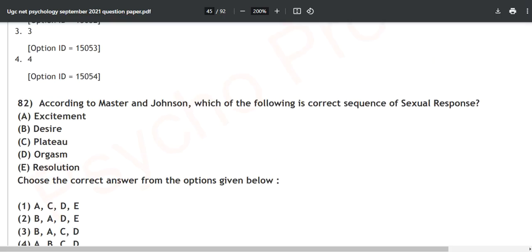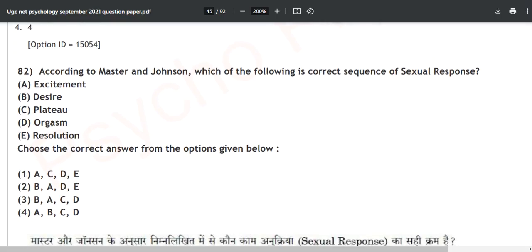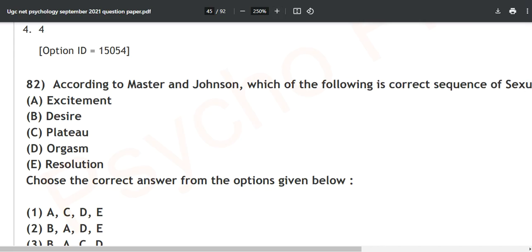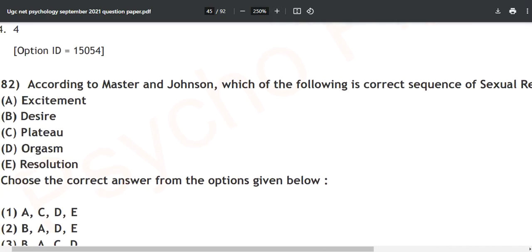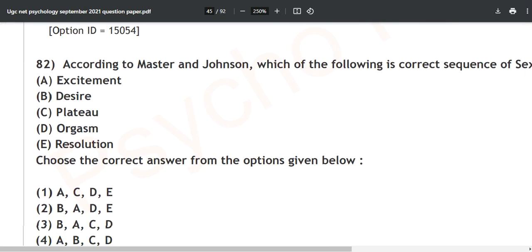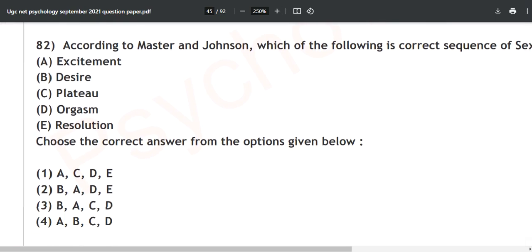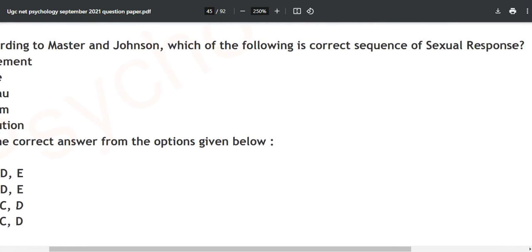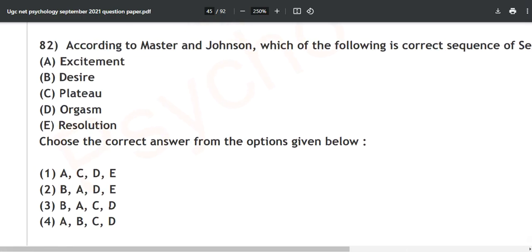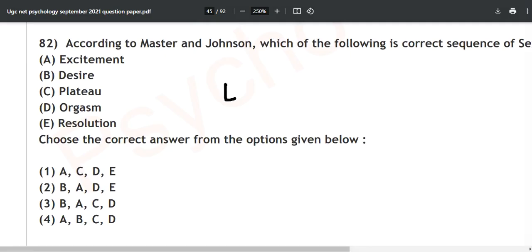According to Masters and Johnson, which of the following is the correct sequence of sexual response? This was a time when they used to ask again and again for this correct sequence. So which of the following is the correct sequence of sexual response? Out of these, there is again a mnemonic for this, and that is simply EPOR.